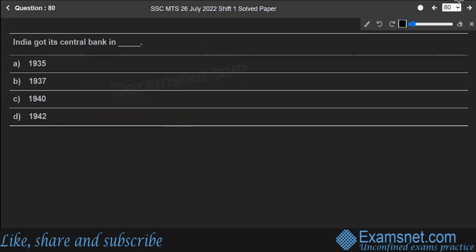India got its central bank in 1935, 37, 40, or 42. Well, India got its central bank in 1935. India's central bank is also known as RBI, that's Reserve Bank of India. In 1935, the RBI was established as a private company. However, in 1949, it became a national institution.